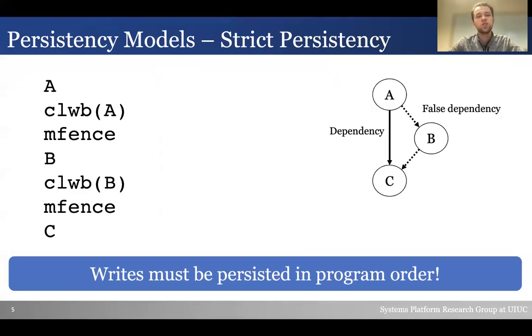We'll go through each with an example, starting with strict persistency. We have a simple example with 3 memory operations, A, B, and C, where A and C have a dependency such that A must be persisted before C could be issued.